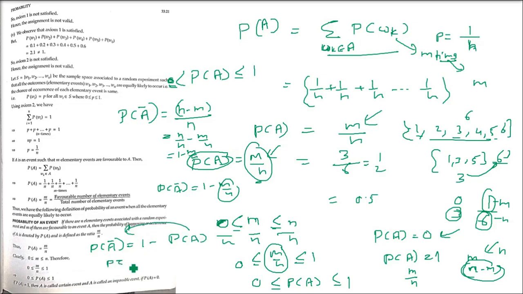Now P(A bar) plus P(A) equals 1. This means if you add the probability of happening and the probability of not happening, it is going to be 1, right? Sometimes you need to find out that something is not happening to find out that something is happening, and vice versa. If something is happening, what is not happening can be found out, and if something is not happening, what is happening can be found out using this formula.